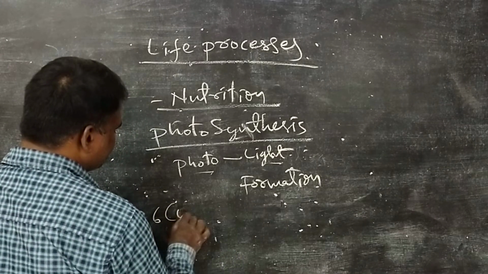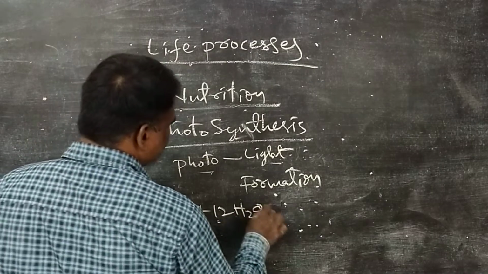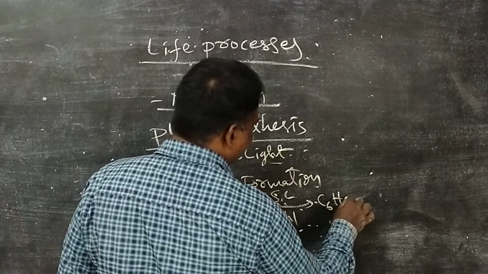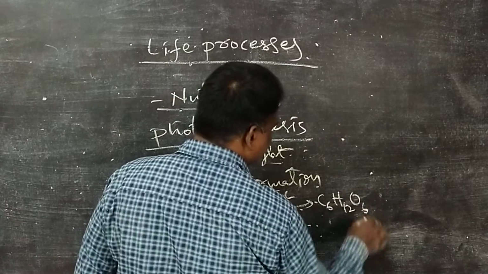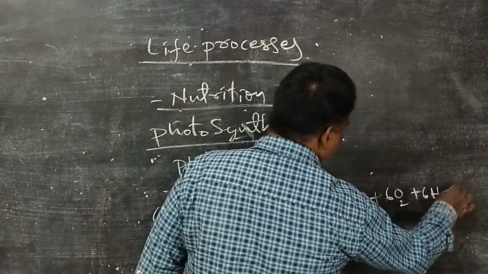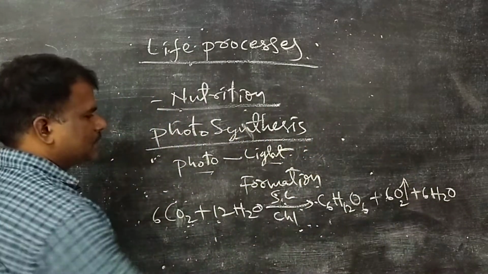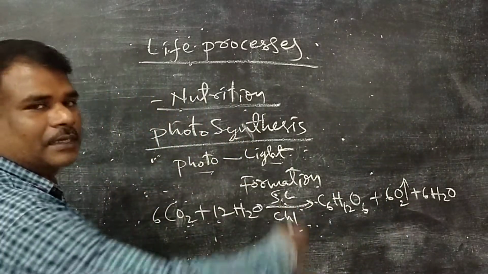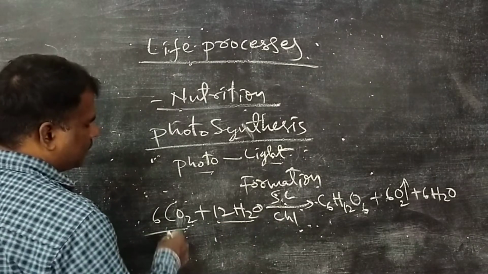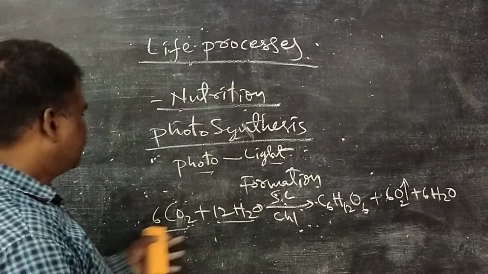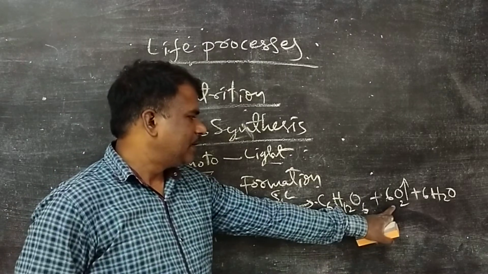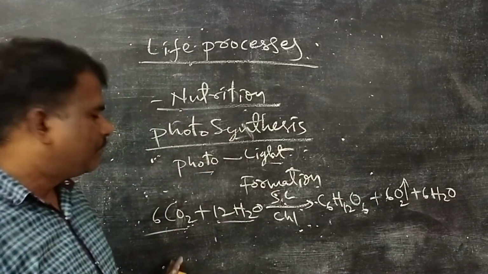6CO2 plus 12H2O gives rise to, in the presence of sunlight and chlorophyll, the carbohydrate C6H12O6 and 6O2 plus 6H2O. Here oxygen is liberated. For gases we always give an upward arrow, because they are liberated upward. Six molecules of carbon dioxide and 12 molecules of water are utilized by the plants. In the presence of sunlight and chlorophyll, they prepare carbohydrates and liberate oxygen. This is the equation of photosynthesis.